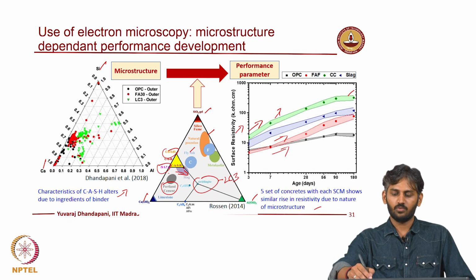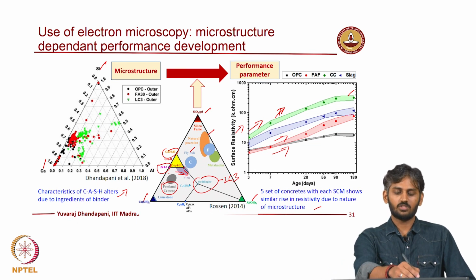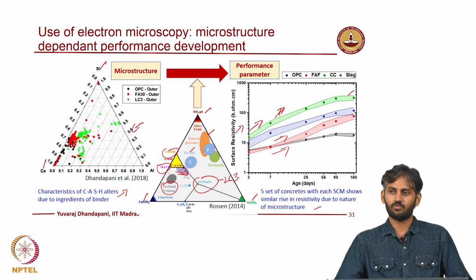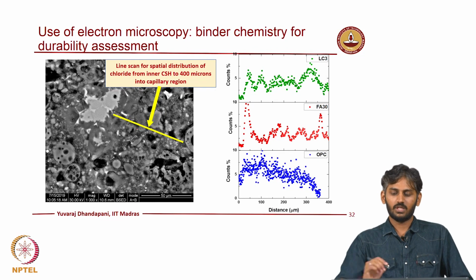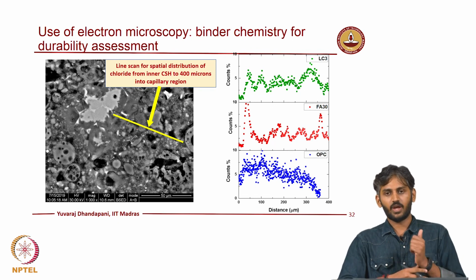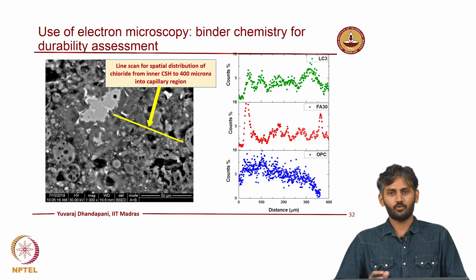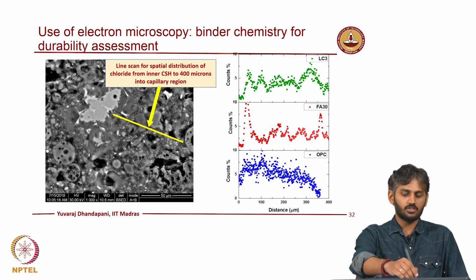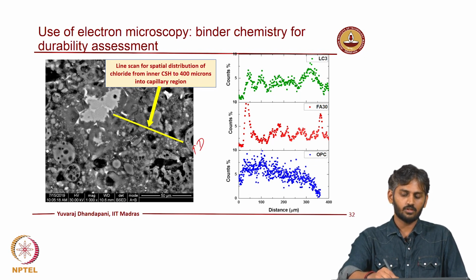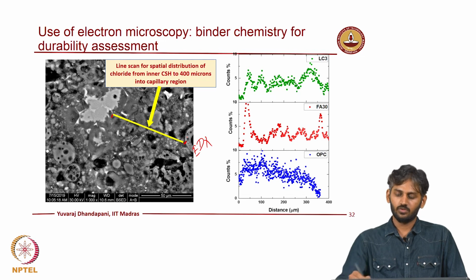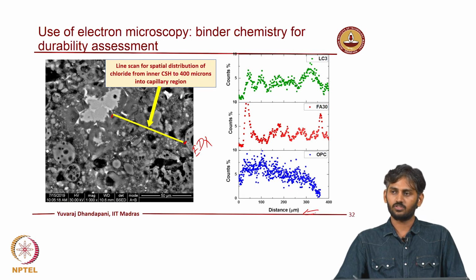So, when you understand what is leading to this major rise, uniformly on all the kinds of concretes which are made, it is related basically to your microstructure which is formed because of the ingredients in the binder, right. The last point of discussion is to understand durability behavior, right. So, we saw XRD for chloride analysis, this is SEM for chloride analysis. What we have done is an EDX scan from your cement grain till your outer CSH point, right. So, this indicates the distance from your cement grain to your outer CSH point.